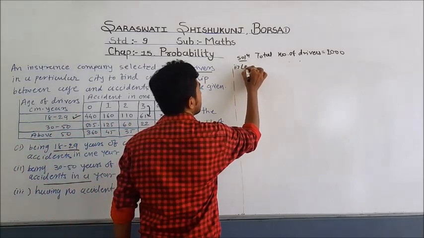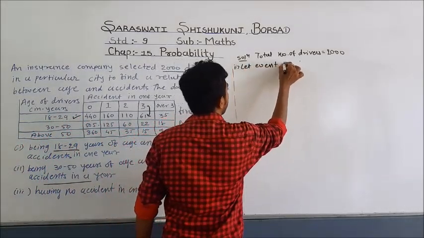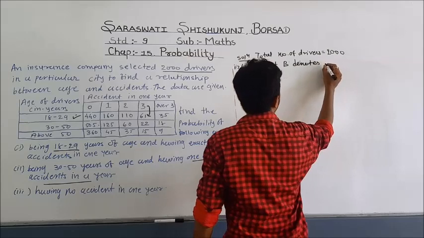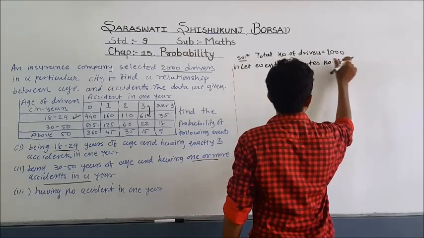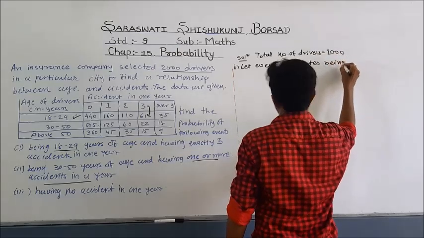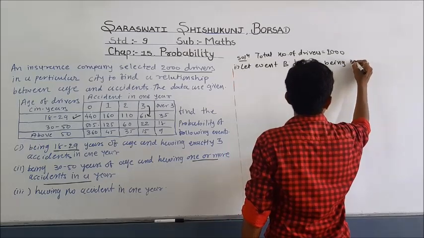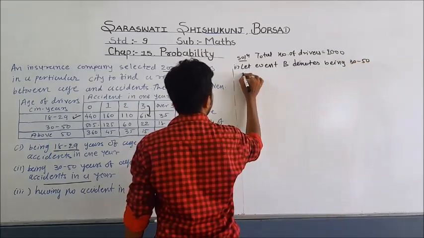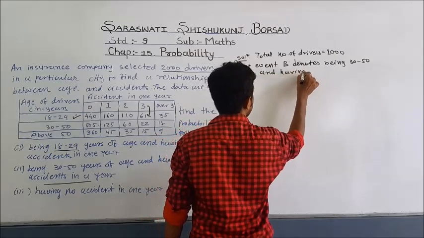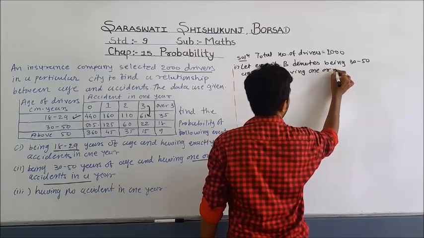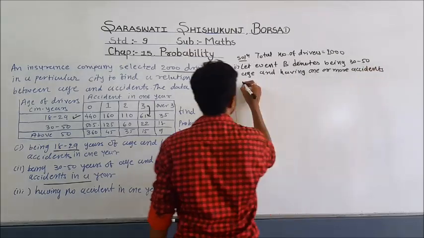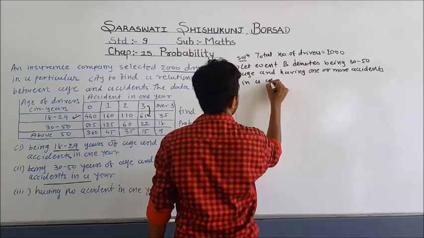So first of all, let us denote the event B. B denotes the number of drivers being 30 to 50 years of age and having 1 or more accidents in a year.